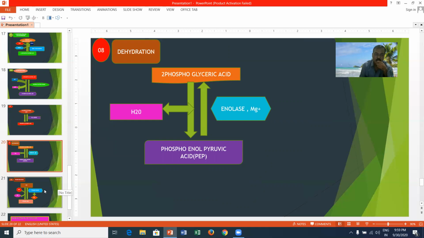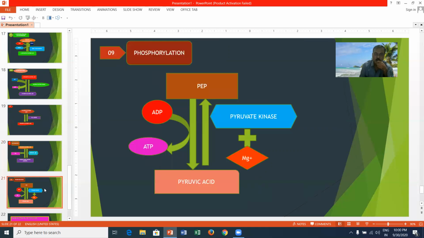Here the last one is phosphorylation. PEP means phosphoenol pyruvic acid, which may undergo phosphorylation and convert into pyruvic acid.